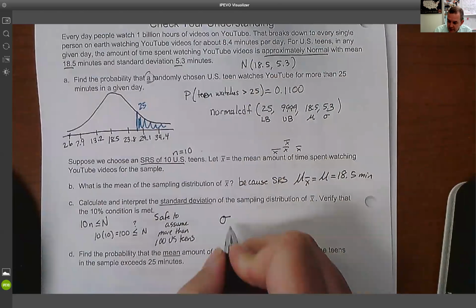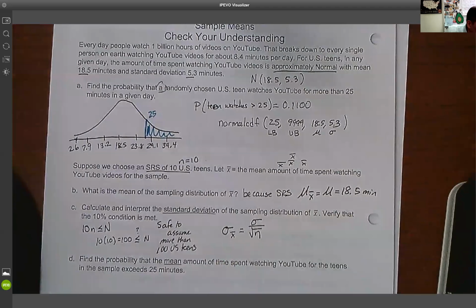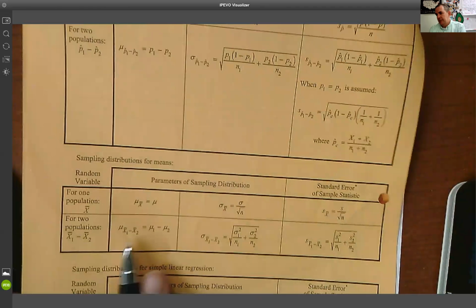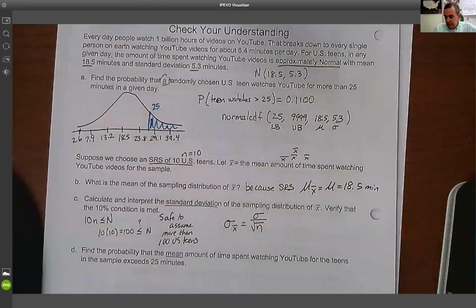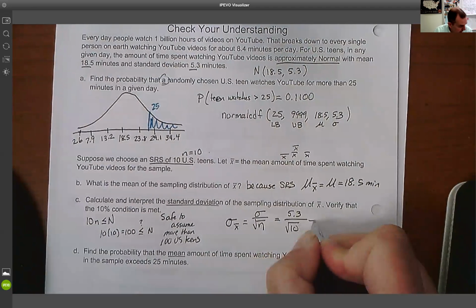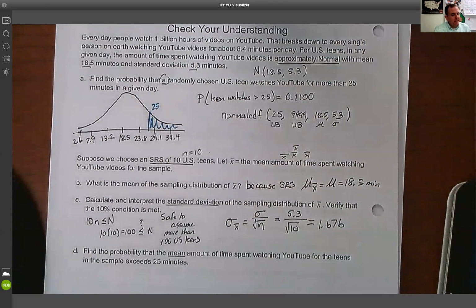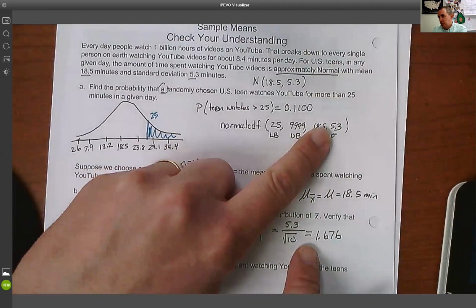The standard deviation of that sampling distribution is equal to the true standard deviation over the square root of the sample size. And again, what I want you to know, right here on the formula sheet, there's your mean, and there's your standard deviation. So now, if I plug in the numbers, I take 5.3 and divide it by the square root of 10, I get 1.676. So on average, I would expect the average of the 10 to be 18.5 minutes, but I'd have some variability, and I'd expect it to be off by about 1.67 minutes each time. But as you notice, a whole lot less variability than just 1.